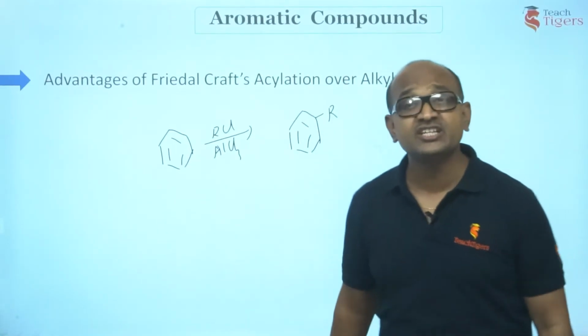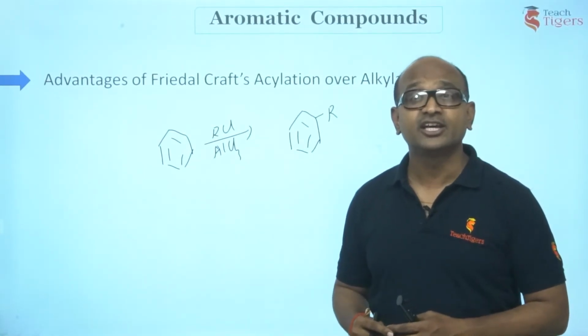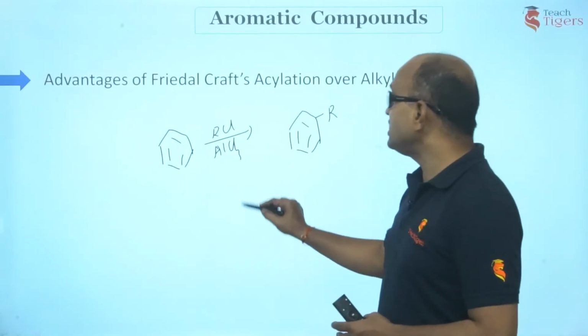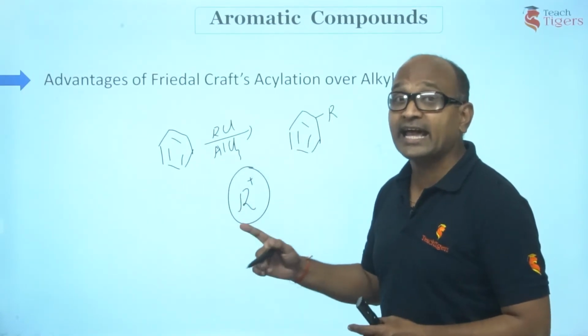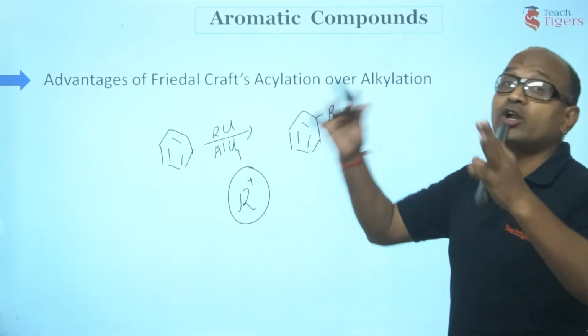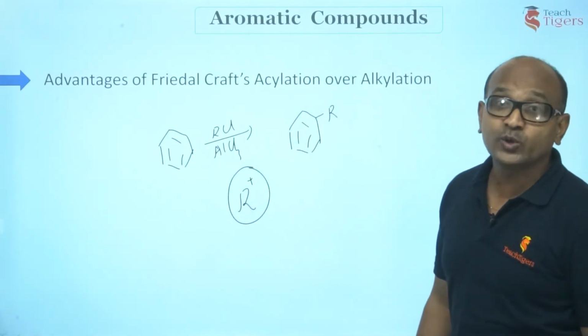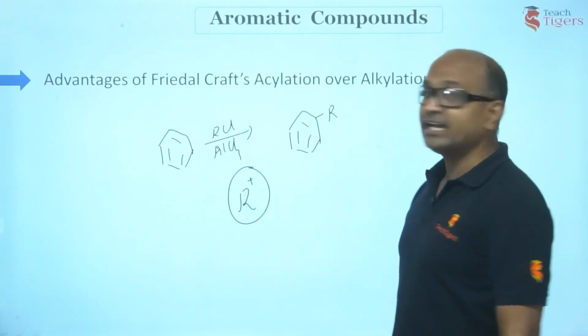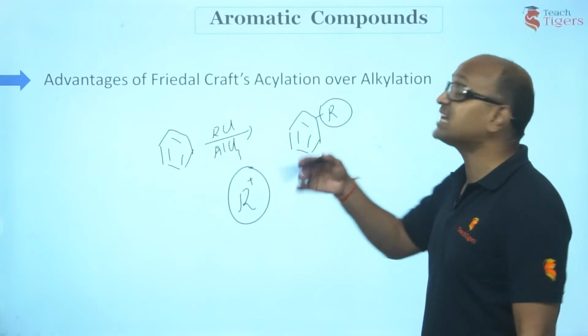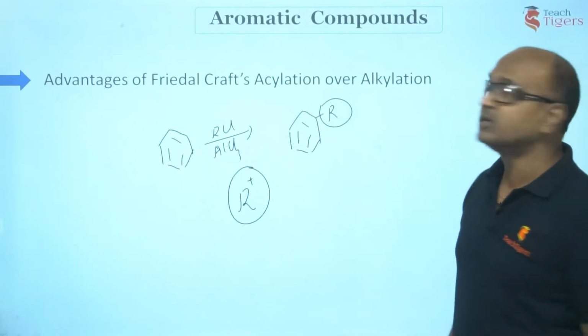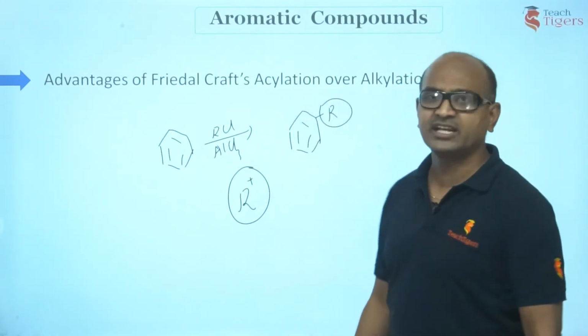But the reaction is not going to stop here, because the intermediate would love to attack a more electron-rich, more nucleophilic species. And I guess you know that R is a +I group, an electron-releasing group. So this activates the benzene ring.